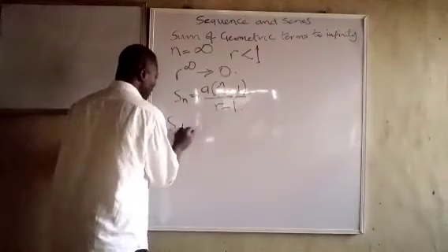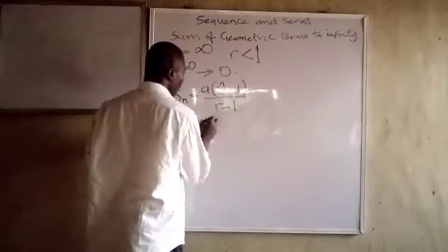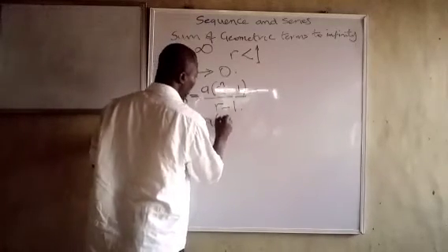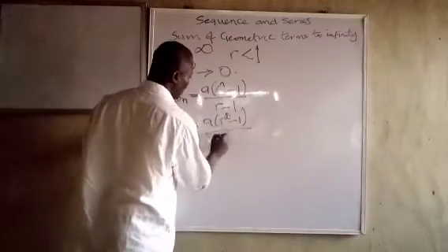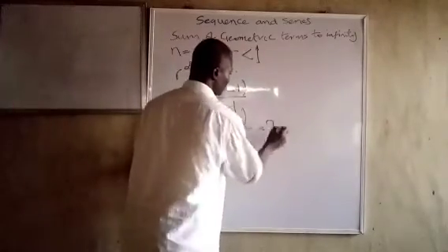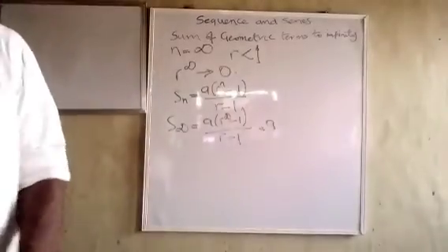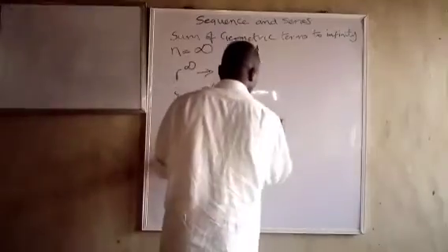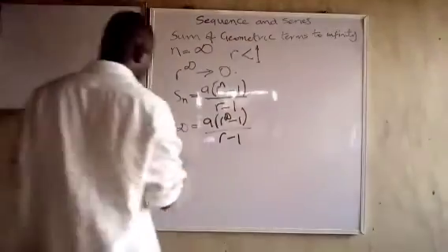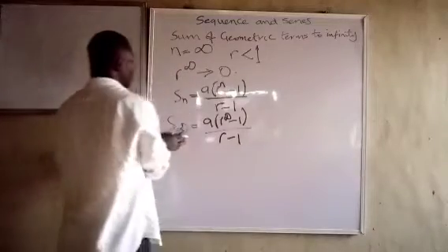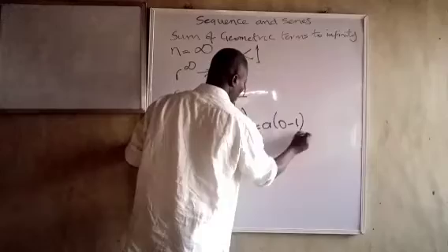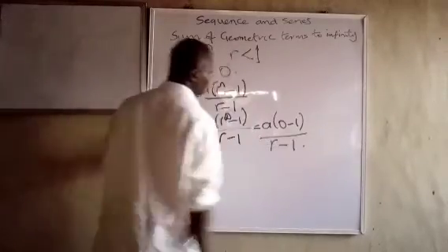So S infinity will be equal to, let me put it like this, a into r raised to power infinity minus 1 over r minus 1. So the sum to infinity will now be equal to a into 0 minus 1 over r minus 1.